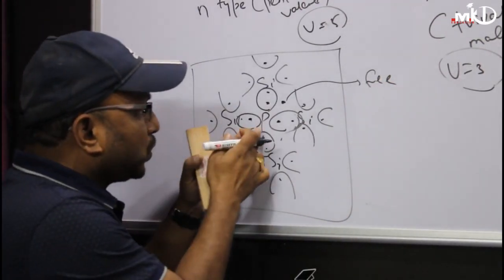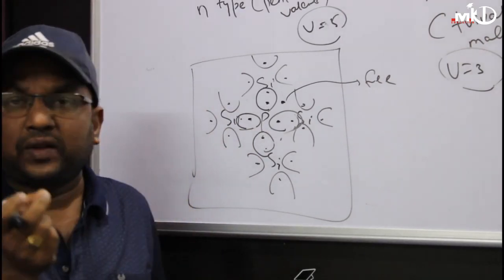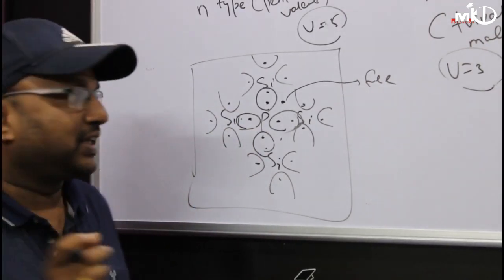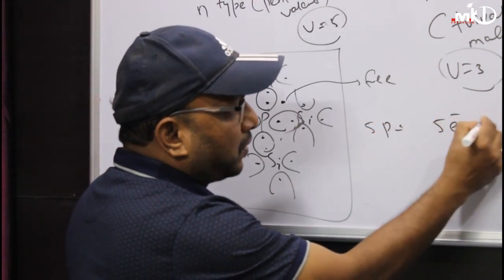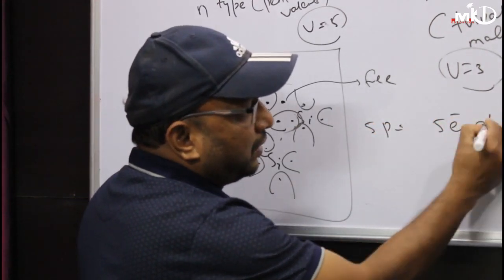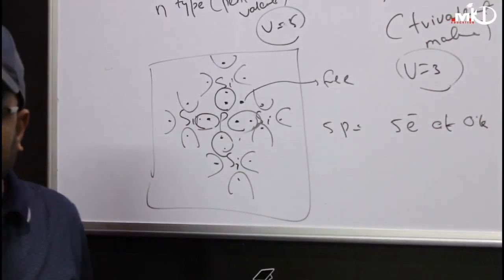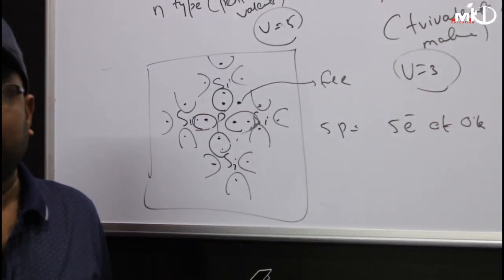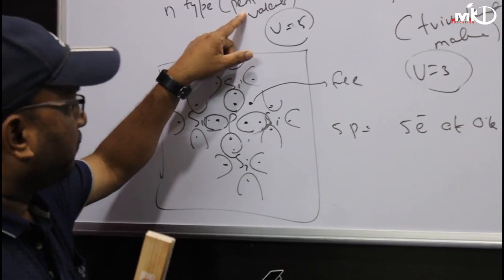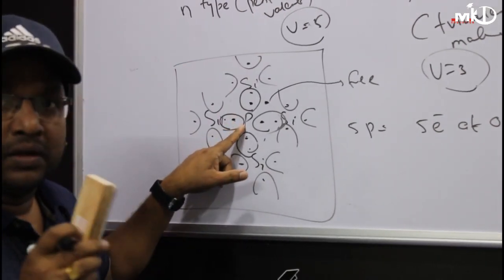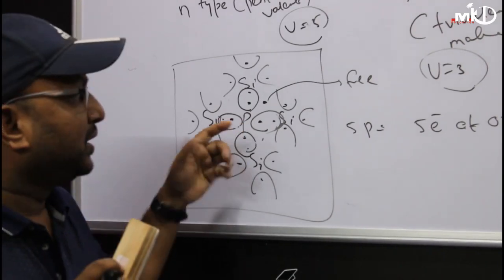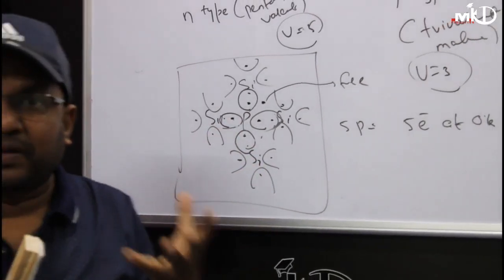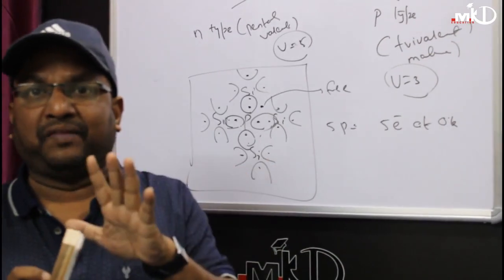Now, if I add 20 phosphorus atoms, then I can get 20 free electrons. If I add 5 phosphorus, I get 5 electrons at 0 degree Kelvin. Clear? But in the previous case, I do not have any free electrons. Here the phosphorus is called an impurity atom. Because of the addition of phosphorus, I get extra carriers at 0 degree Kelvin.